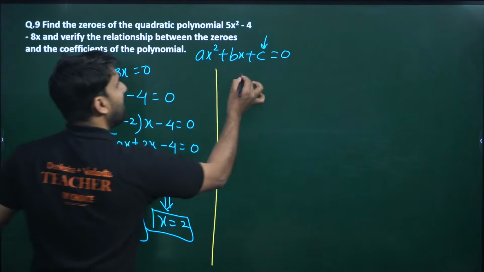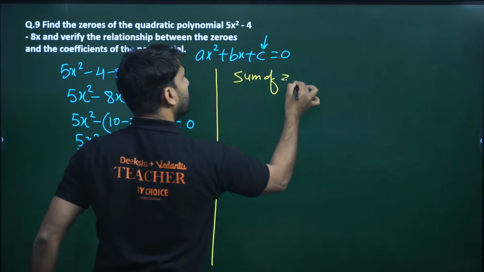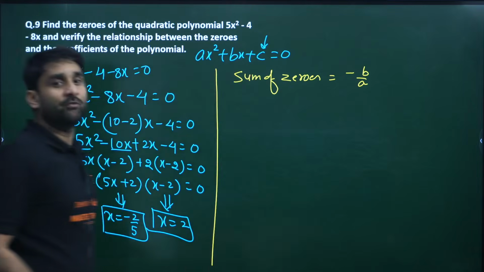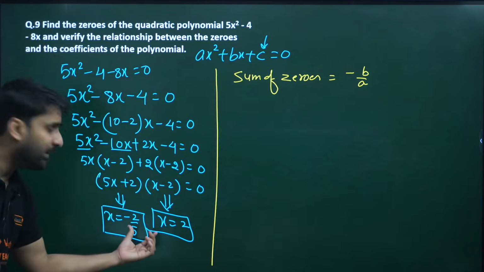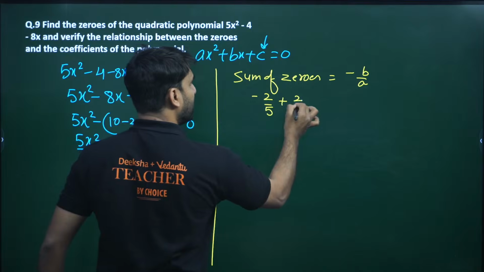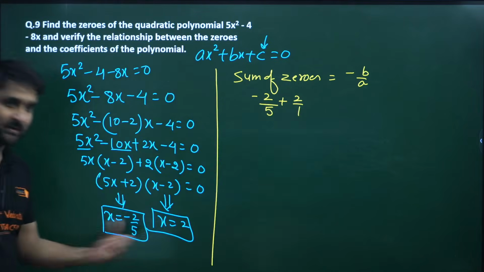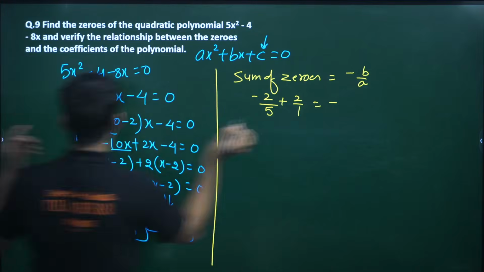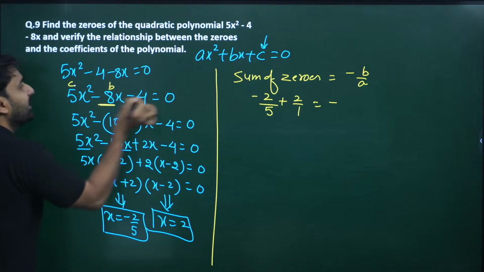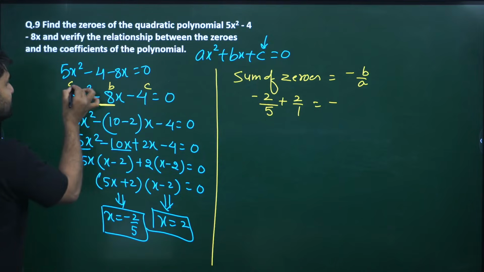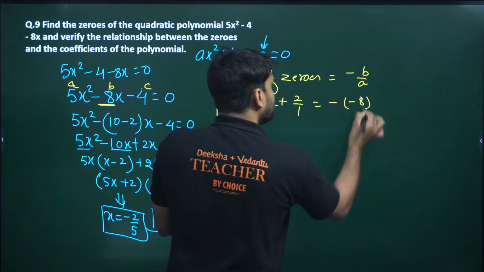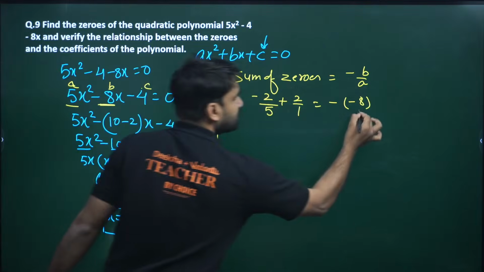So let me tell you, my dear, the sum of zeros is equal to minus b by a. Come on, verify this. Sum of zeros means we have to add these two: minus 2 by 5 plus 2, and 2 can be written as 2 by 1. Equal to minus, where is b? This is b, this is a, and this is c. So minus b by a means minus of minus 8 by 5.